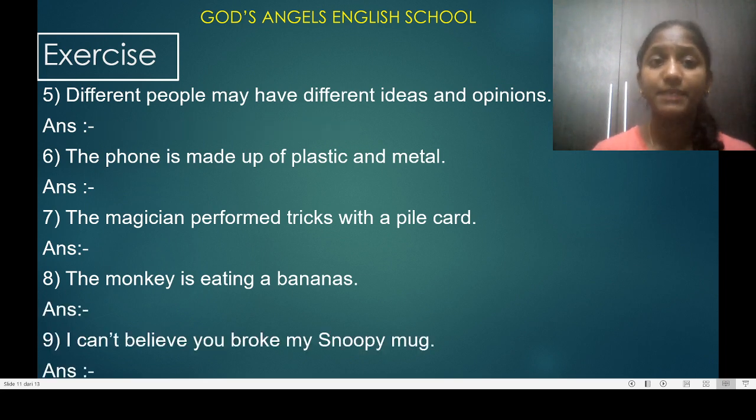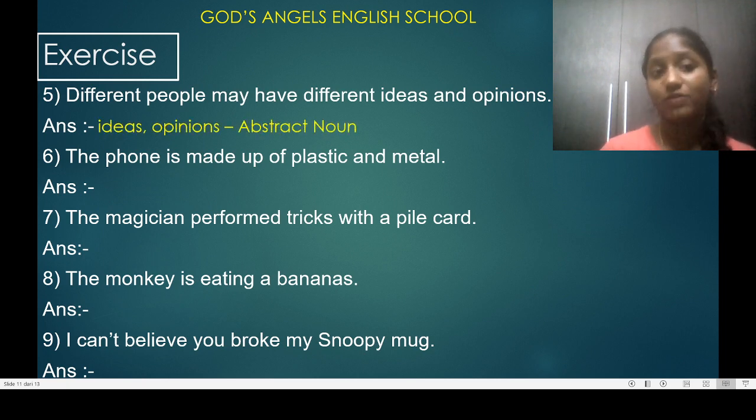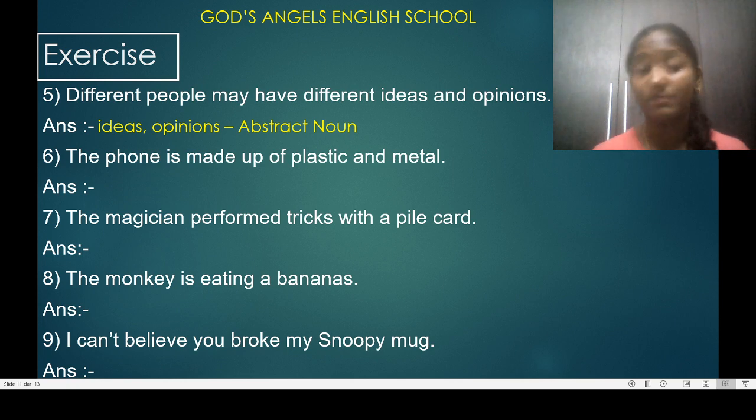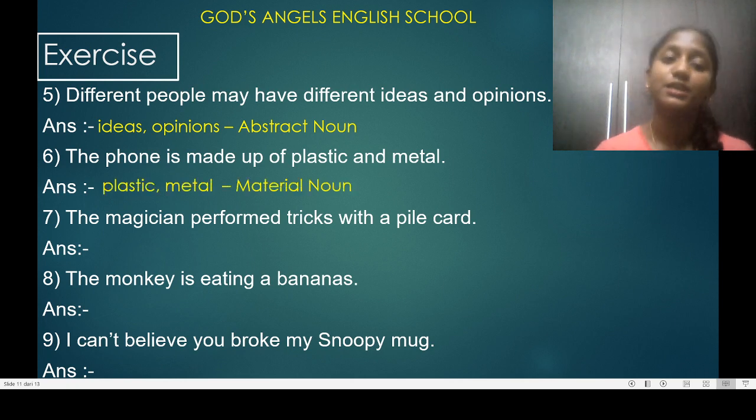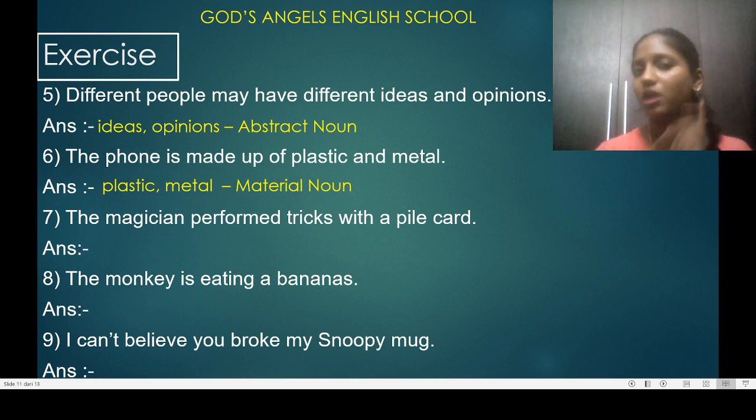So different people may have different ideas and opinions. Ideas, it is a quality. Opinions, everyone has their opinions and ideas. So opinions and ideas are abstract nouns. The phone is made up of plastic and metal. Plastic and metal are material nouns. The magician performed tricks with the pile of cards. It is talking about not one card, it is talking about a bunch of cards, a pile of cards. So it is a collective noun.